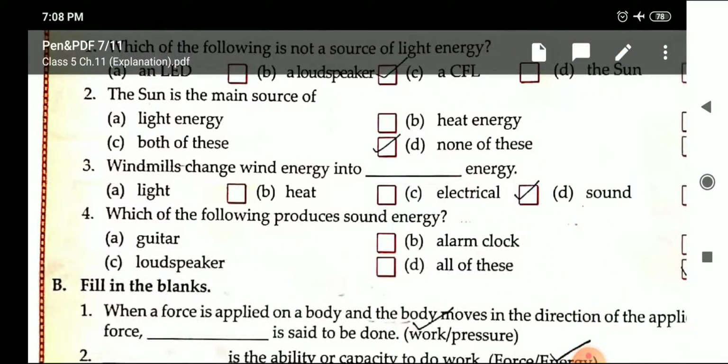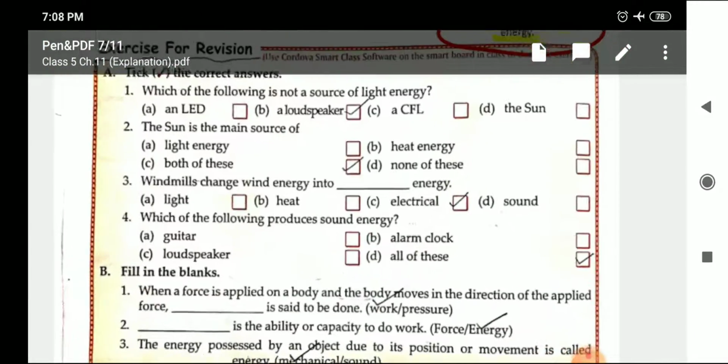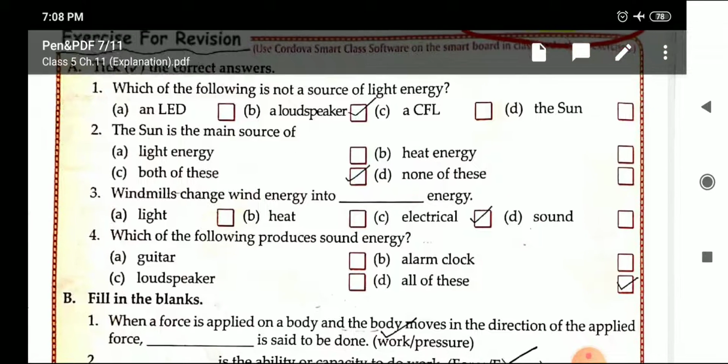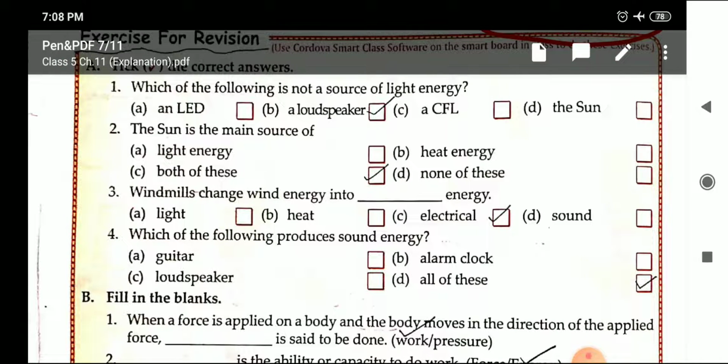After that, this exercise is given in your book. This exercise, children, is your homework. You will do this exercise. I'll discuss it in the next video. So this is all for today.